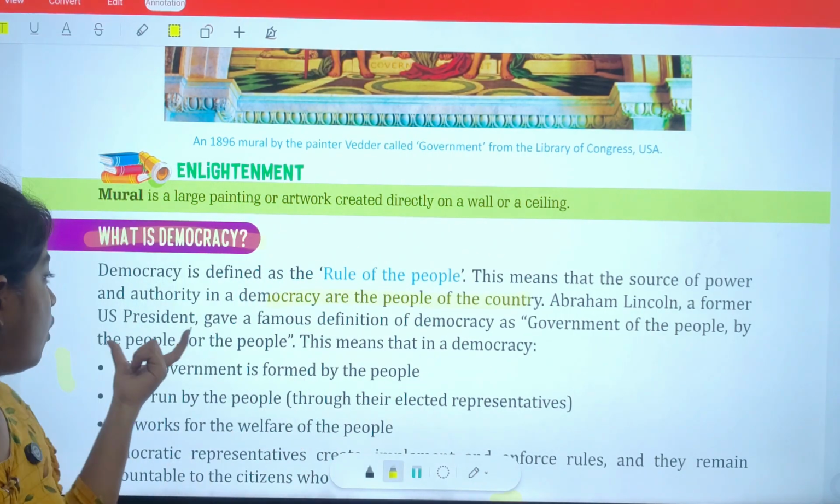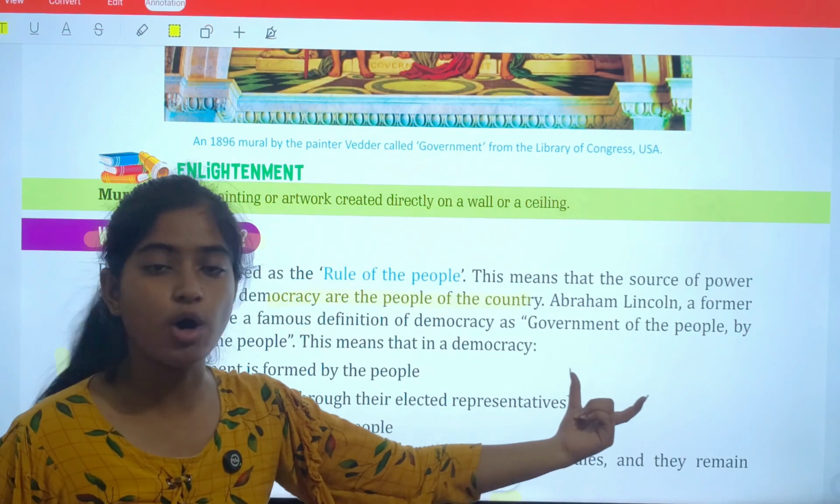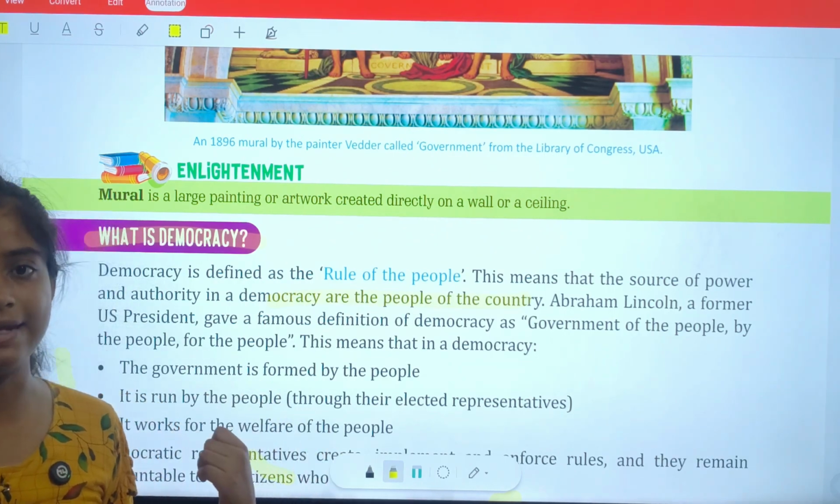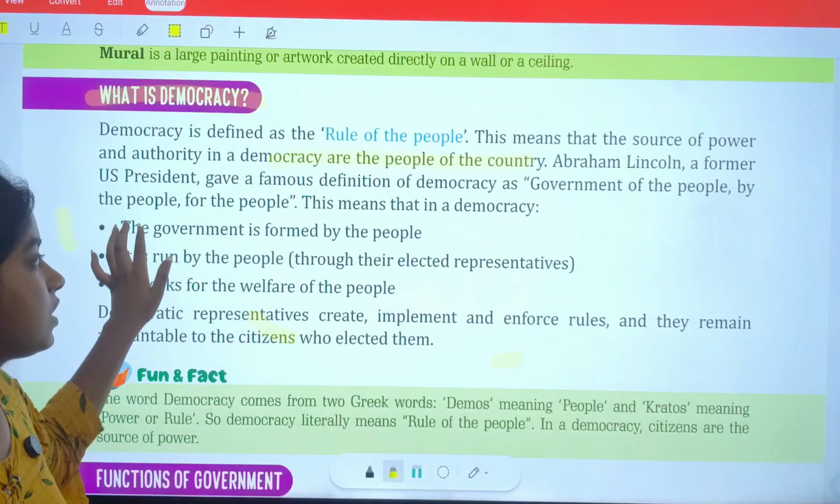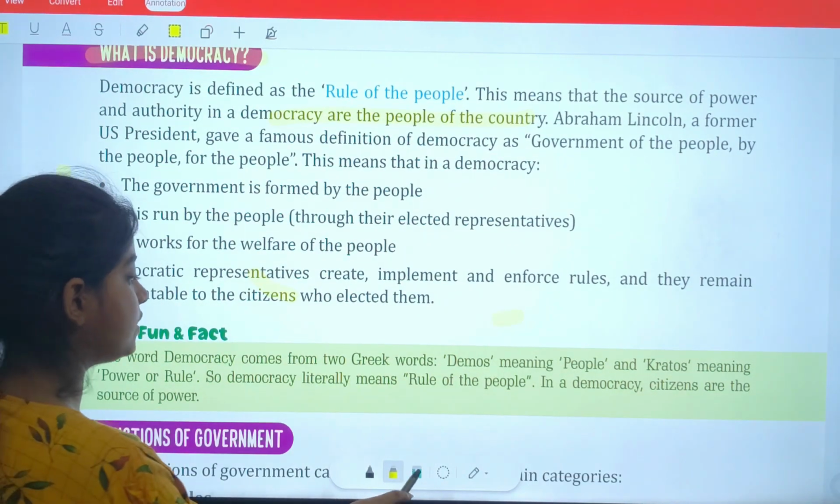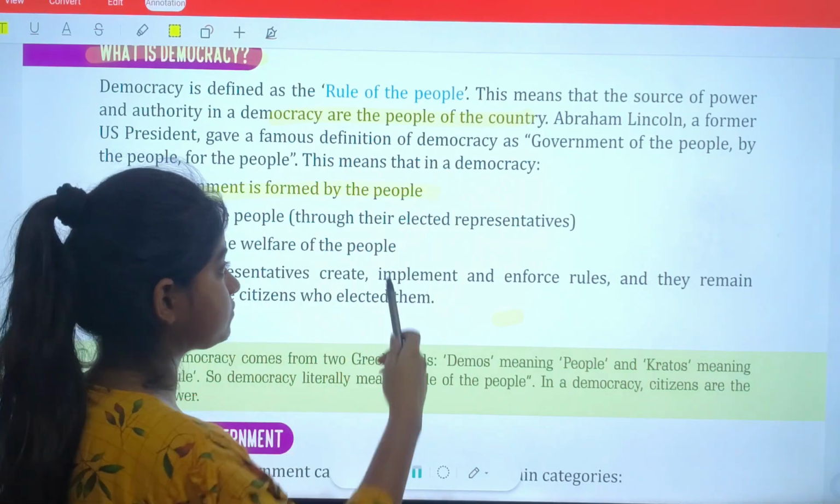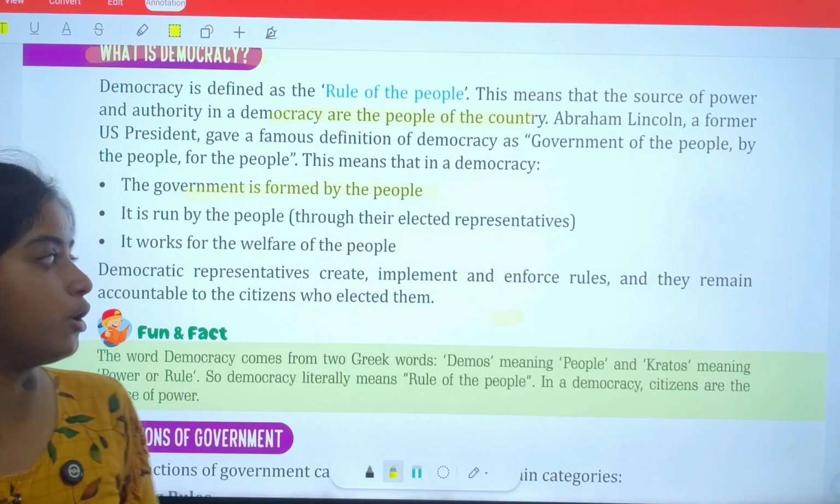Abraham Lincoln, a former US president, gave a famous definition of democracy. What is that? Government of the people, by the people, and for the people. This definition, which I also highlighted before, is given by Abraham Lincoln. This is important. Now, the government is formed by the people. So democracy is that government which is formed by the people, not by the legacy that the king's son will become the next king. This legacy is not followed.